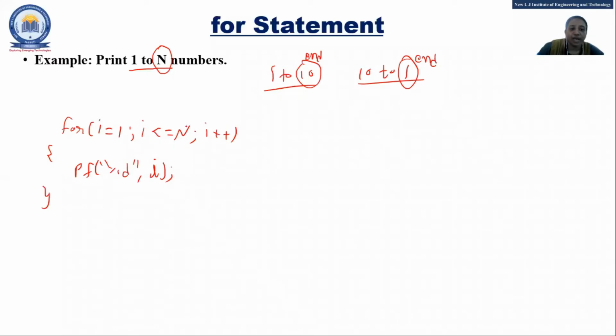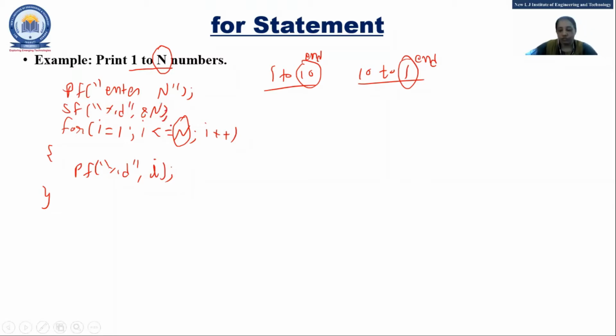Now what should I know? I must have a value of n, so I will ask the user to enter it. What I'll do: printf "enter n" and scanf percentage d, ampersand n. I'll ask the user to enter n. Printf "enter any number", then scanf. Yes, Kashish, right?